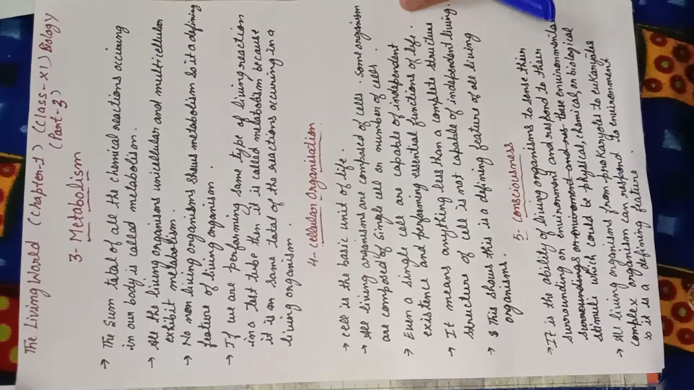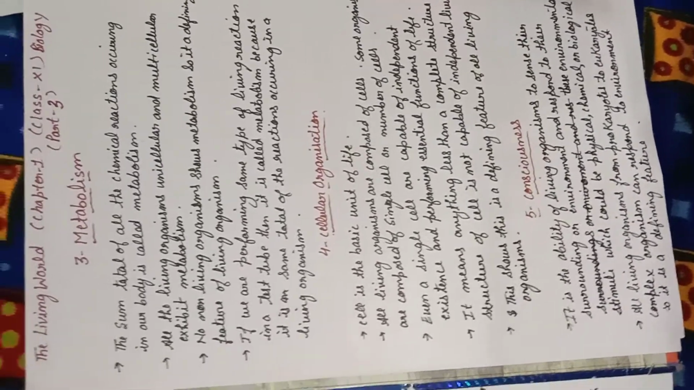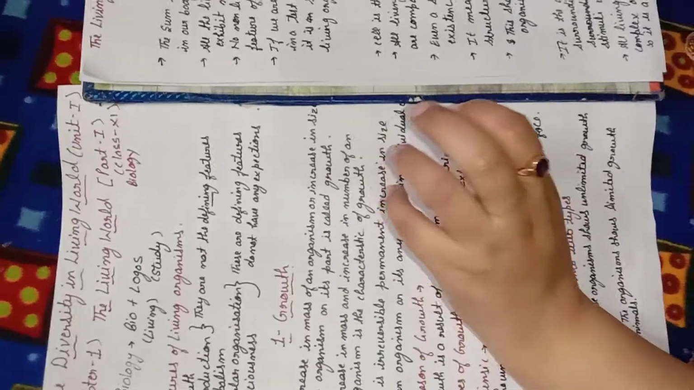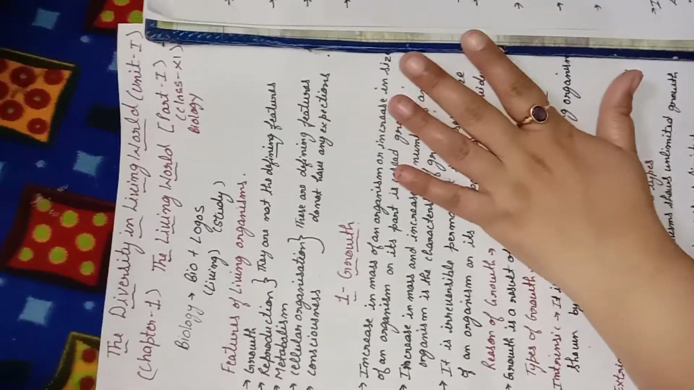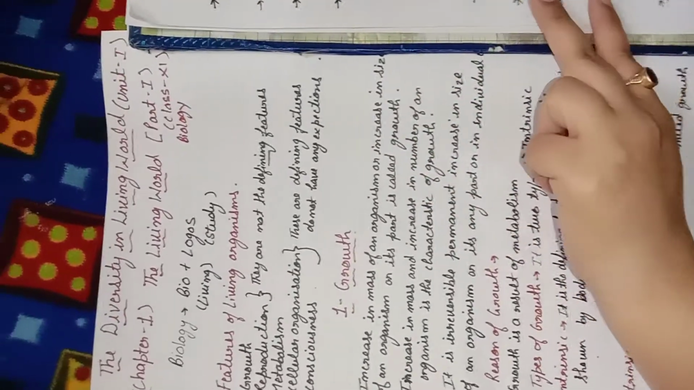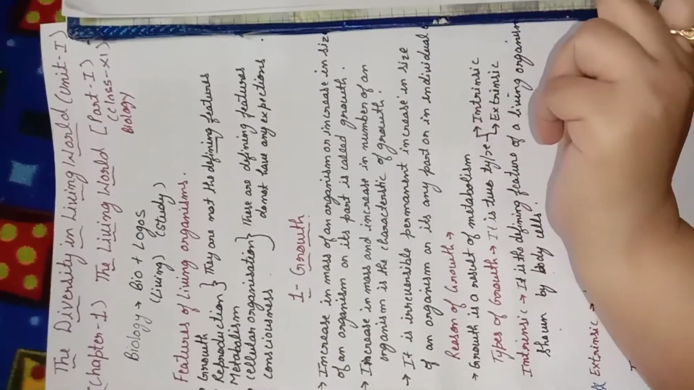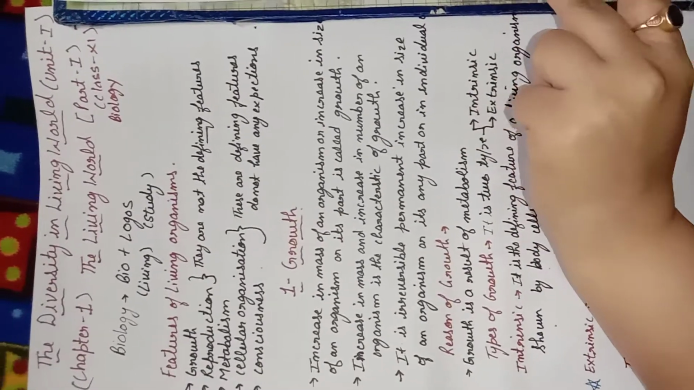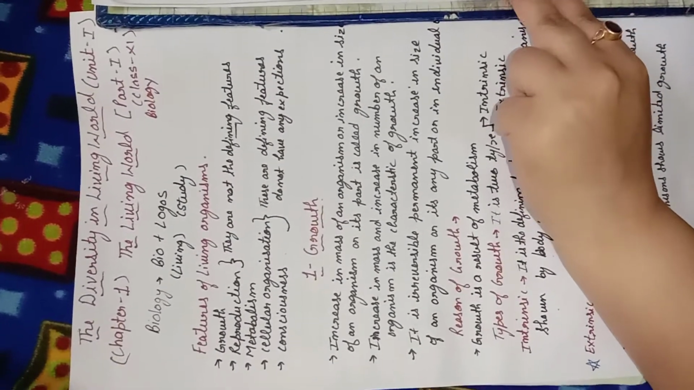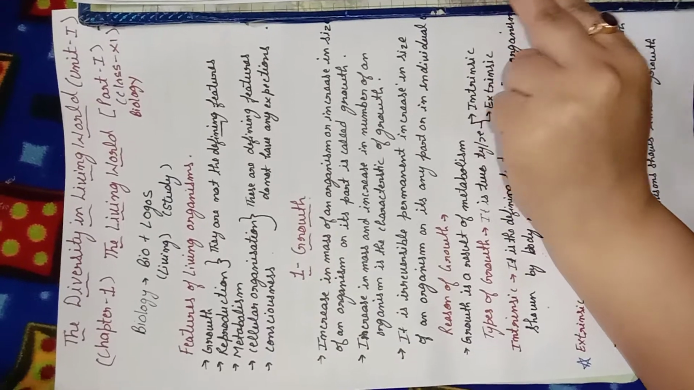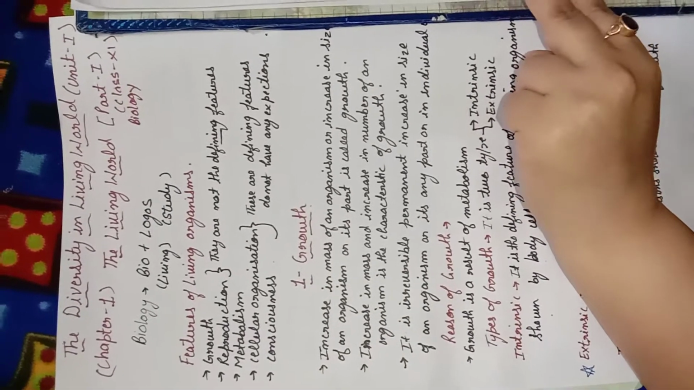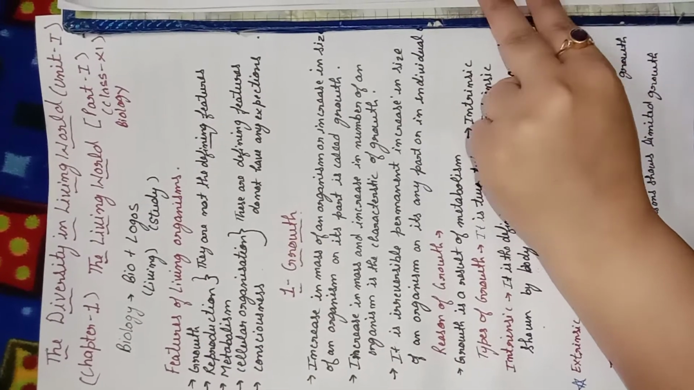We already started our chapter Living World, and from the last two classes I was explaining to you about the features of the living organism. We already discussed two features, growth and reproduction. I told you that growth and reproduction are not the defining features because these features have exceptions. I think you might remember the exceptions also.